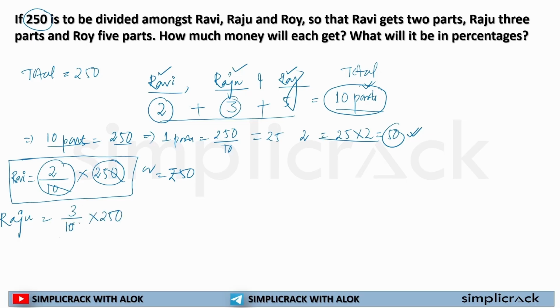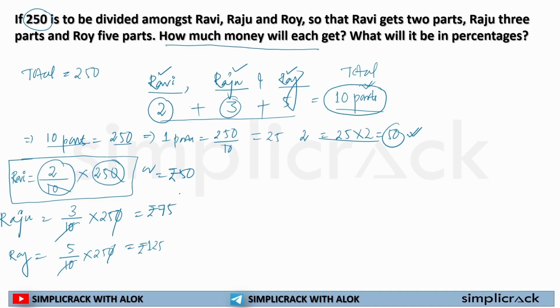It will be multiplied by 250. So if I solve it, Raju will get 75 rupees. Now, how much money will Roy get? Roy will get 5 out of 10 multiplied by 250. So it will get me 125 rupees. Now, the first question is solved.